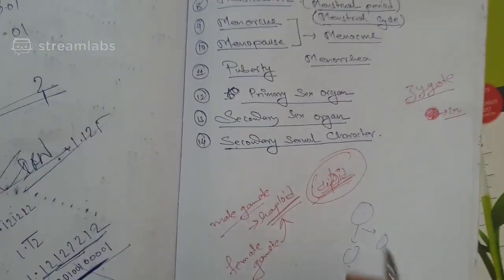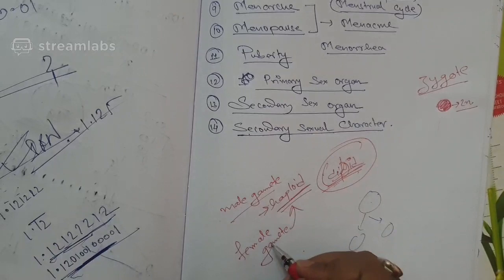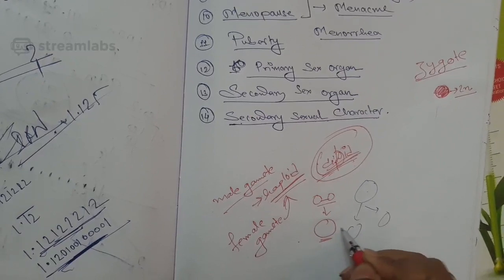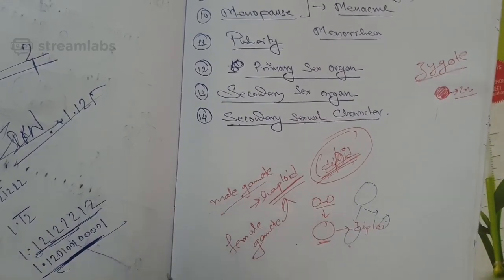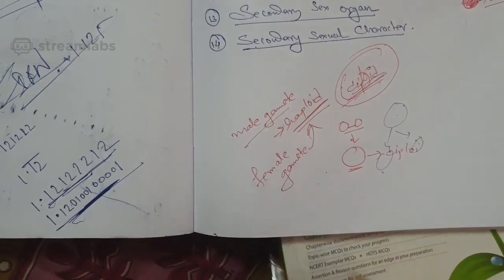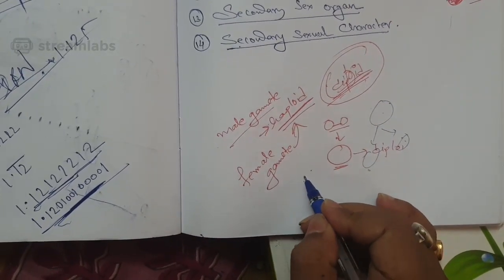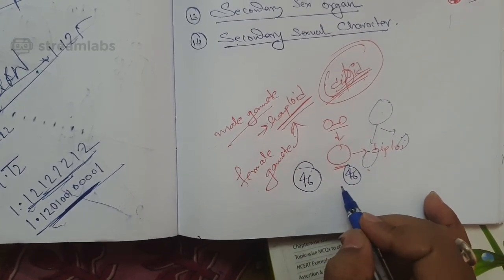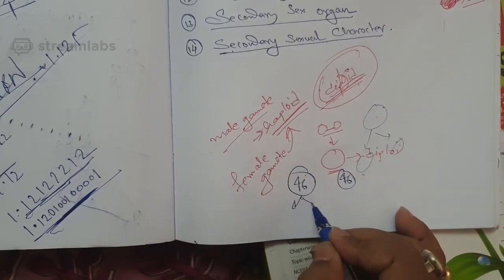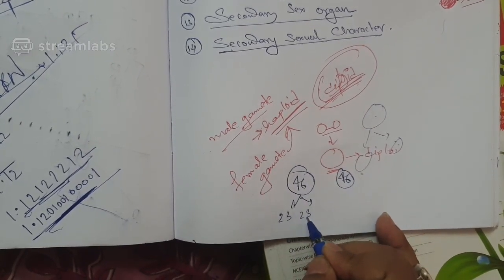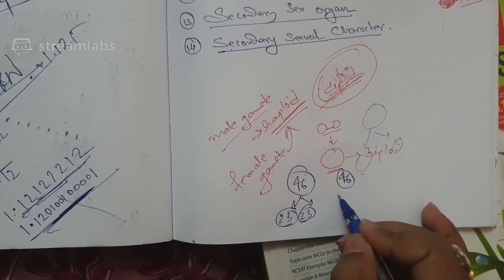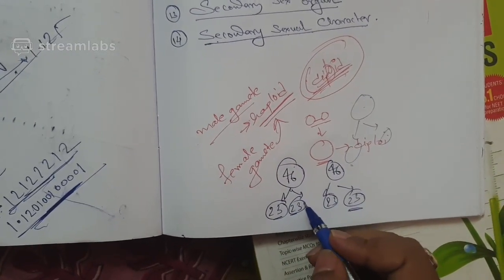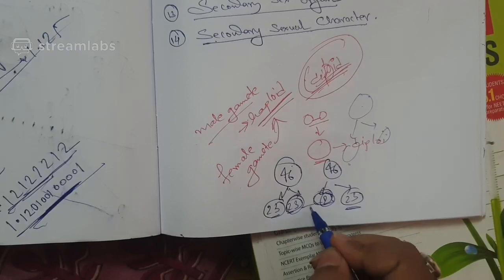So anyway, I hope that you understand that when the male gamete is haploid and the female gamete is also haploid, and that one haploid cell combines with another haploid cell, the resulting is a diploid cell. Diploid cell means containing full set of chromosomes. You already know from your junior classes, but still I will repeat a little bit that 46 number of chromosomes is diploid set of chromosomes, and then it becomes 23 and 23. So that is haploid. This is haploid. So from 46, 23 and 23 forms. So this is the simple way to understand. And then one male gamete fuses with one female gamete to form again 46.